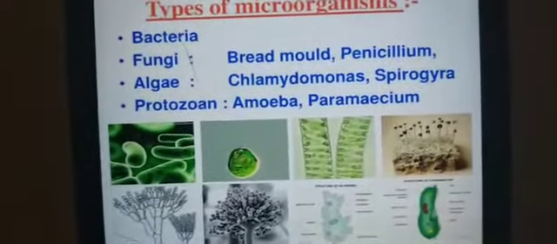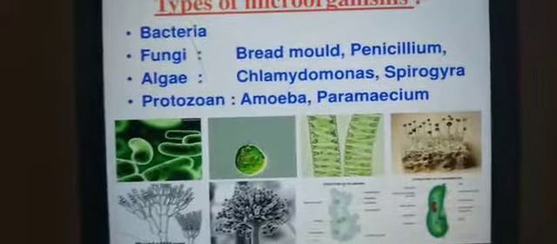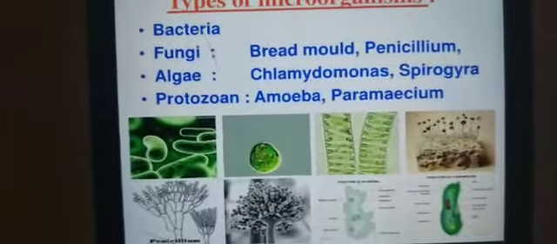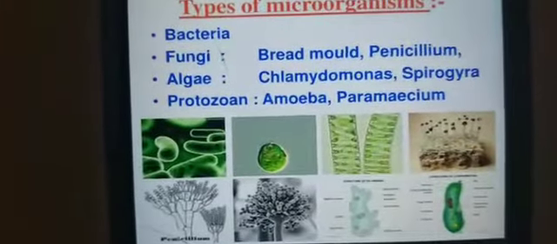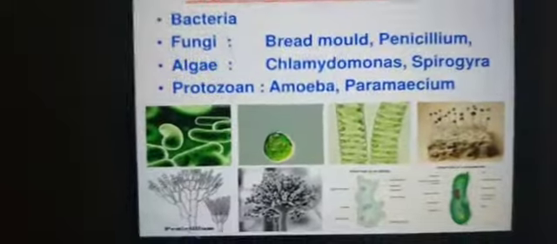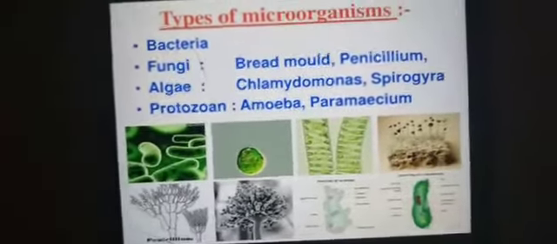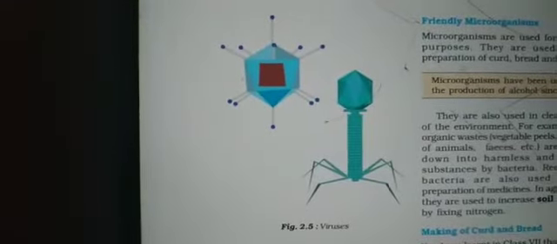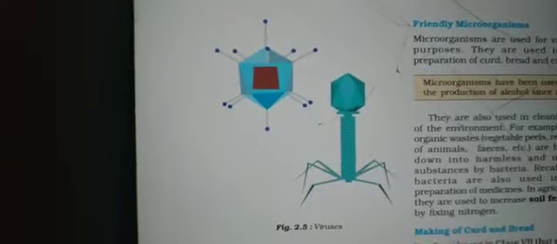However, they reproduce only inside the cell of a host organism. Host organism means it is dependent on that organism for its food and reproduction, which may be a bacterium, a plant or an animal. Some viruses are shown here. The structure of a virus will be like this.